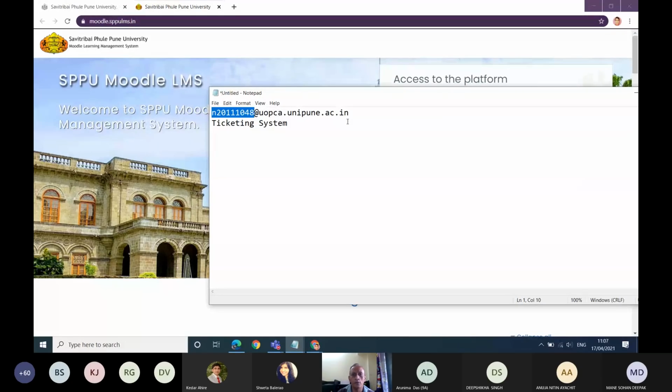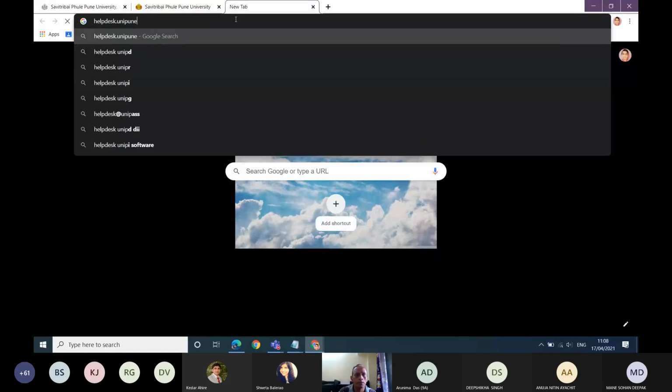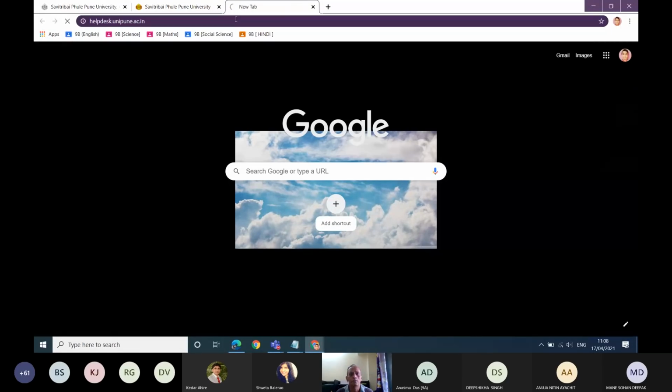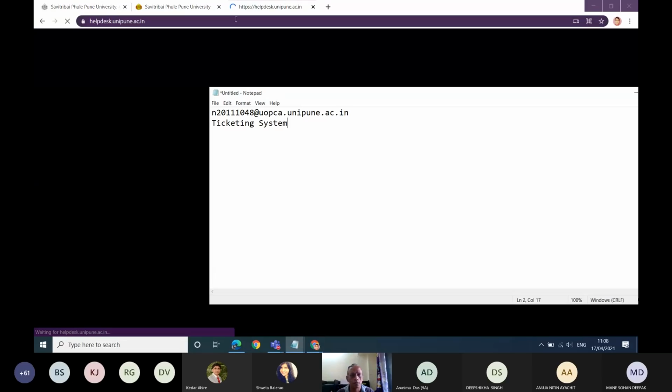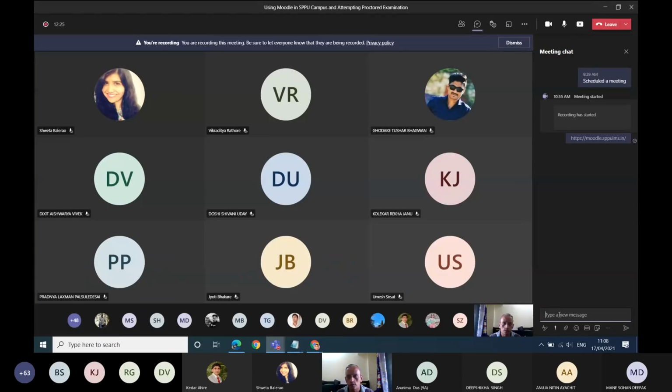This is to be added by you, @uopca.unipune.ac.in, as a user. Now suppose that after completing the ticketing system you forgot the password of your account. What you are going to do is go to helpdesk.unipune.ac.in. I'll add this link to our chat window as well, so that you can note it down. This link is to be used whenever, as a student, you forgot your password.